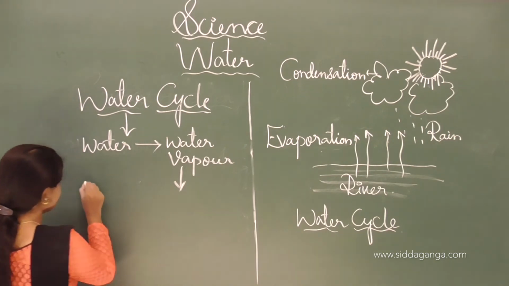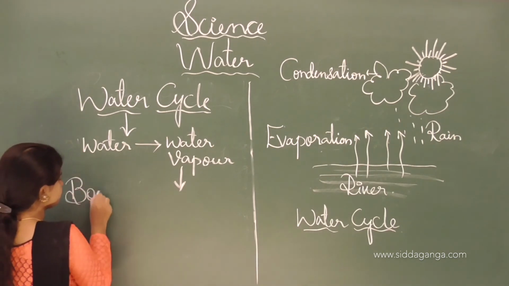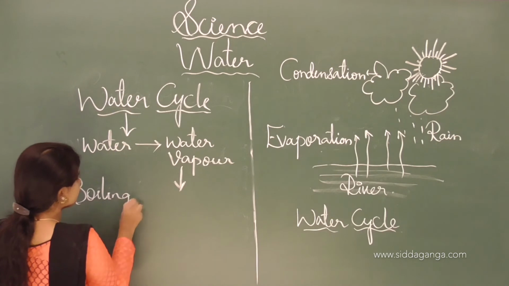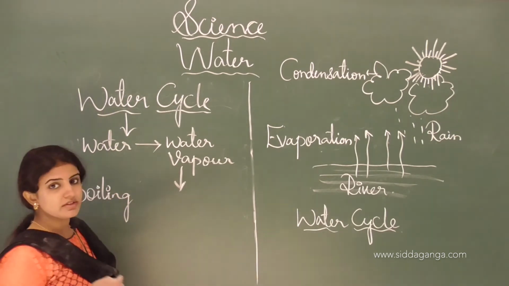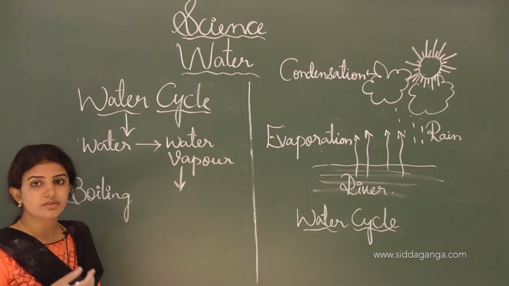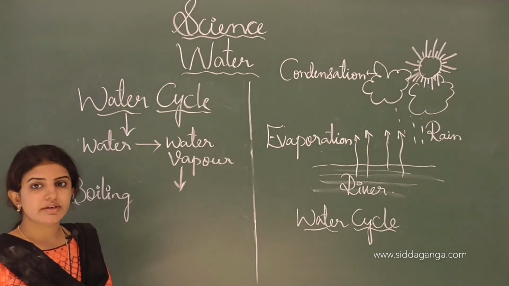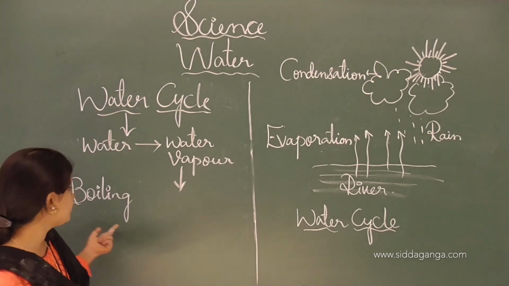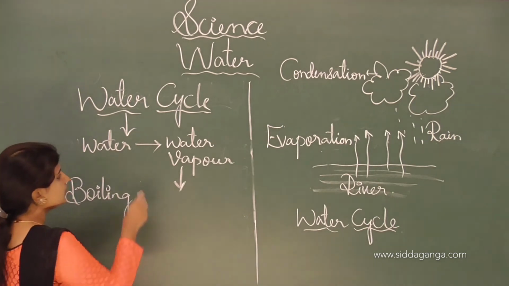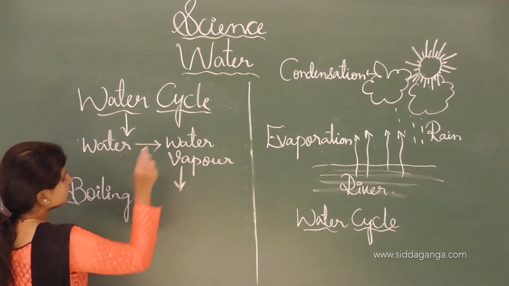In boiling also we see evaporation takes place. If the water is continuously boiling, we can see the water slowly evaporates, and later it completely evaporates. In the boiling process we can see the conversion of the water into the water vapor.